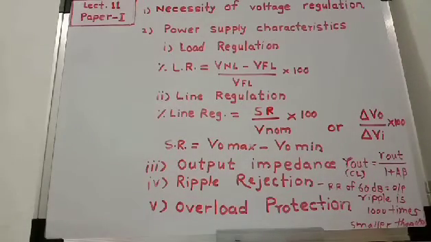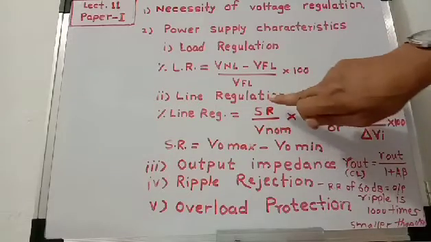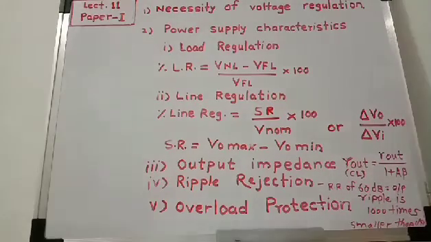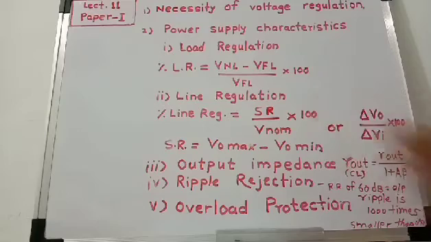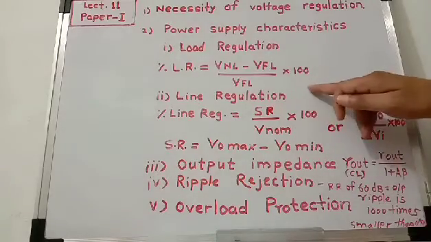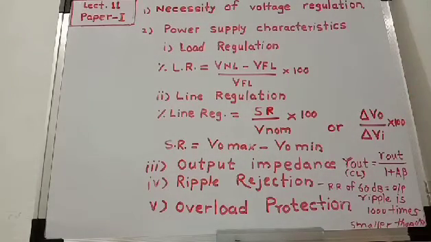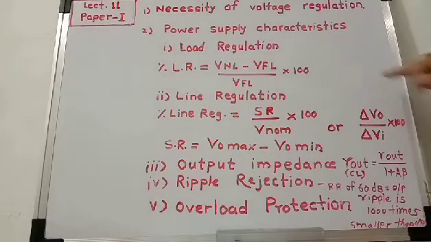Or when AC input voltage is, for example, 240 volt, the output voltage is suppose 5.2 volt, and at 180 volt AC input voltage, the output voltage is 5 volt, then source regulation is equal to VO max minus VO minimum. That is 5.2 minus 5, that is 0.2 volt. This is the change in output voltage.